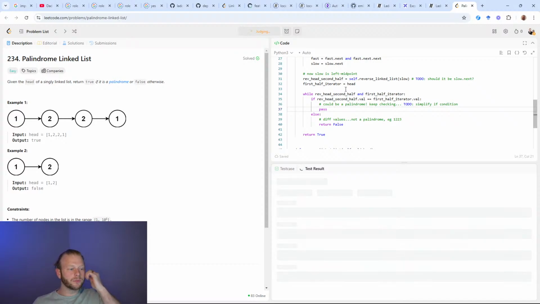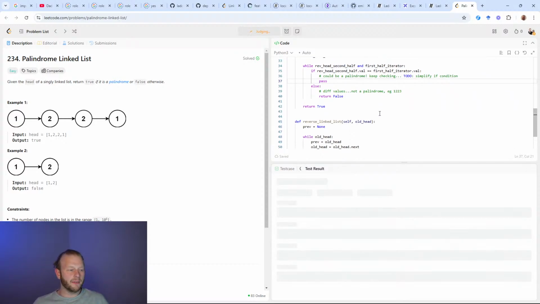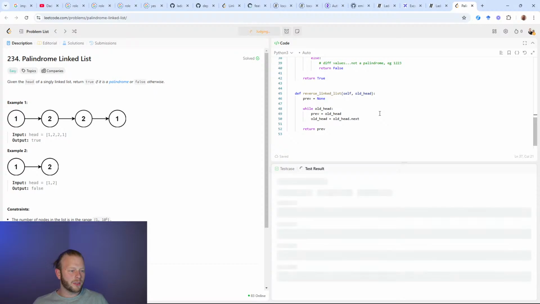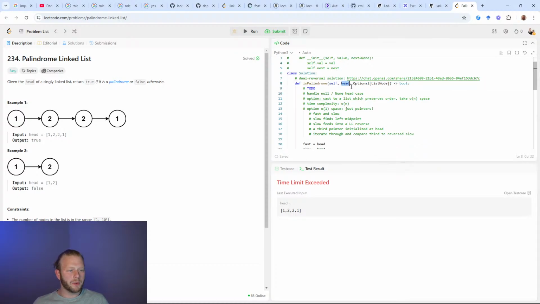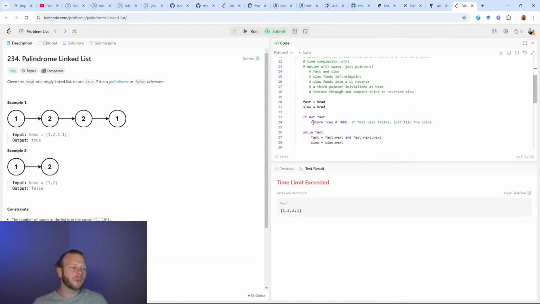This is taking too long. I might have something bad going on. Yeah, time limit exceeded. So somewhere we broke. So let's walk through a test case. Let's go with this, 1221. Okay, so we walk in with 1221.